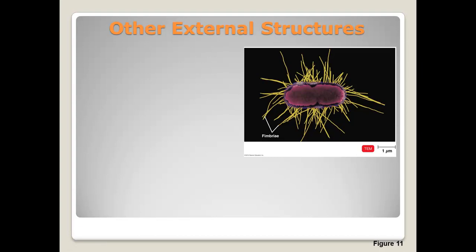Other external structures. Most gram-negative bacteria have hair-like appendages that are used for attachment rather than for motility. These hair-like appendages consist of a pilin protein arranged helically around the cell. They're divided into two types. The first type is called fimbriae.